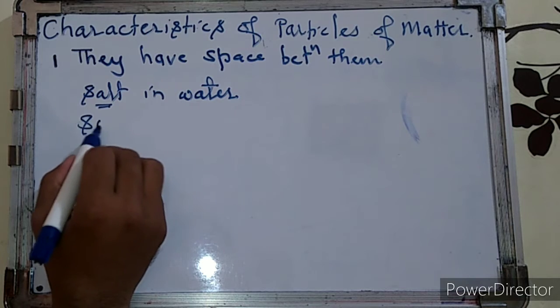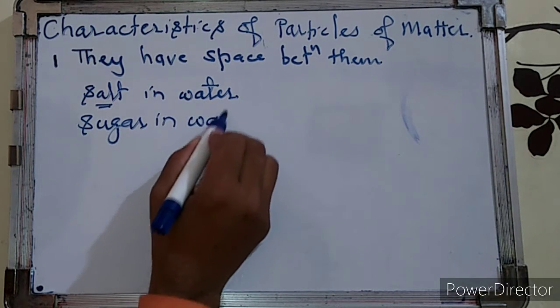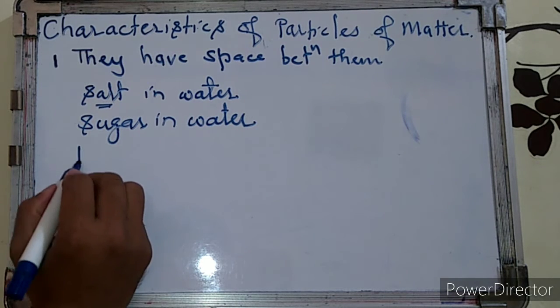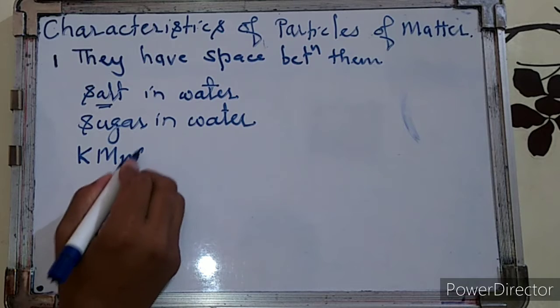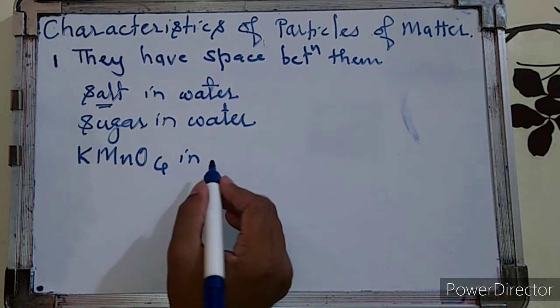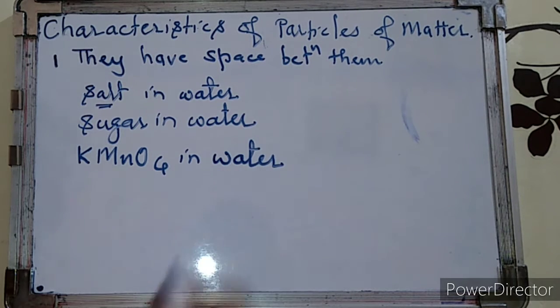Second, if you take sugar in water, sugar also dissolves and disappears in the water. Potassium permanganate, KMnO4, crystals also dissolve in water. That means the particles of the matter intermix with each other.